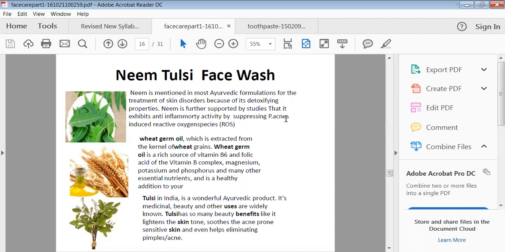Then tulsi is there. Tulsi is a well-known, wonderful Ayurvedic plant, known for its medicinal utilization. For beauty purposes also we can use tulsi. Tulsi has so many beauty benefits: it lightens or brightens your skin tone. It gives a soothing action to your skin. It will also avoid skin problems like acne. Then it will help sensitive types of skin, and it will try to remove pimples and acne.